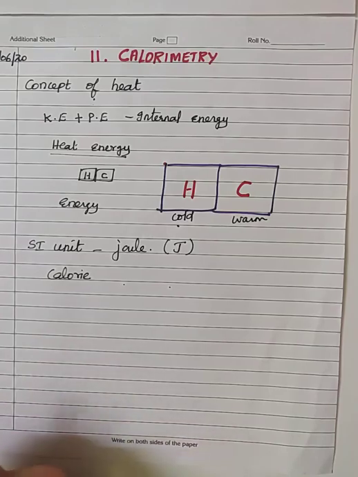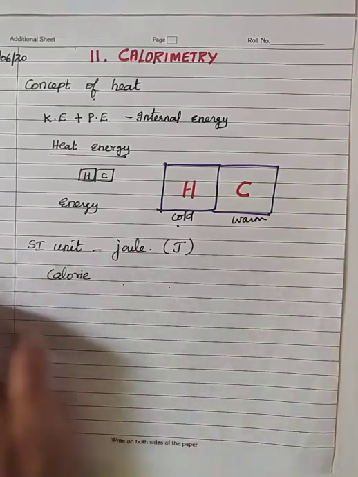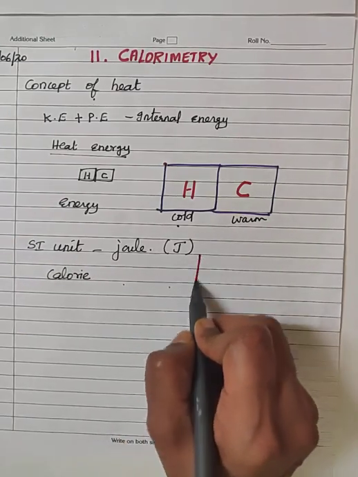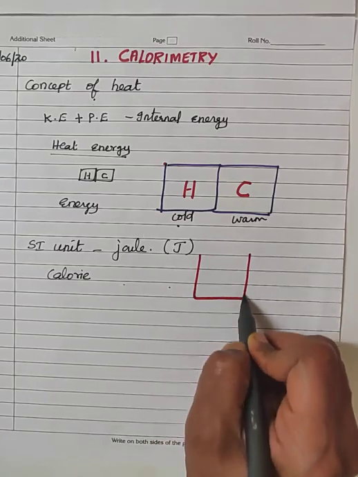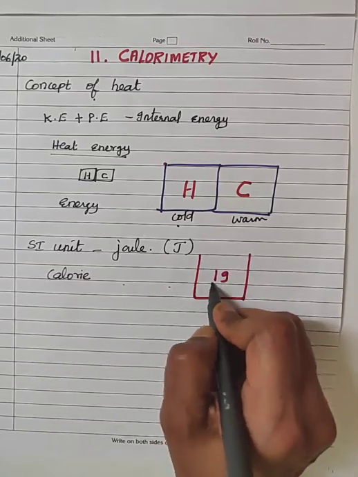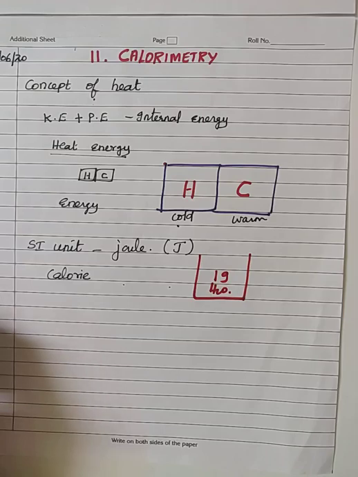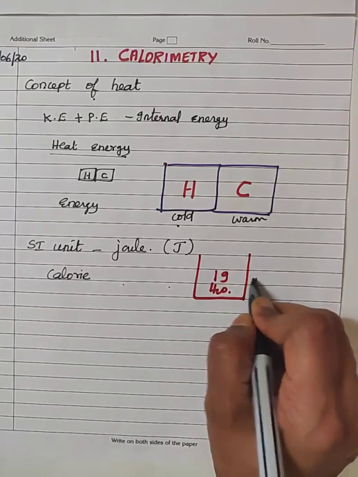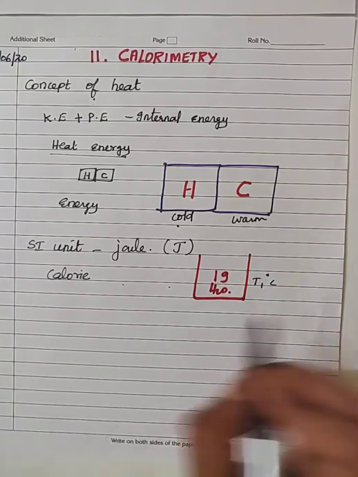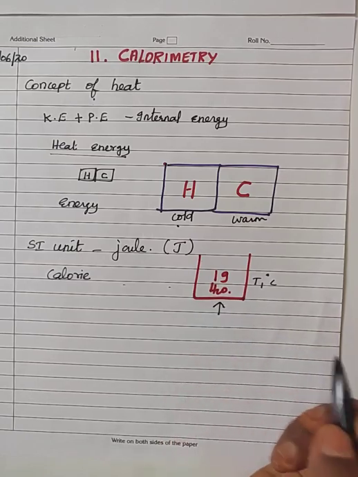What is the meaning of calorie? You take 1 gram of water in a beaker, and let it be at a temperature of T1 degrees Celsius initially. You provide the heat energy.